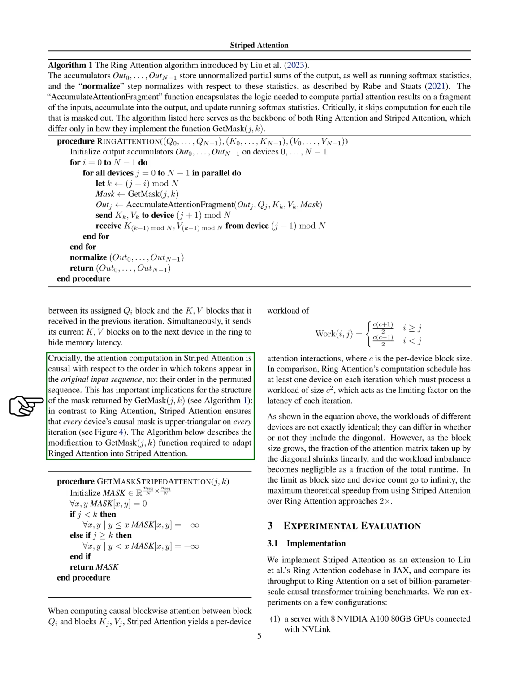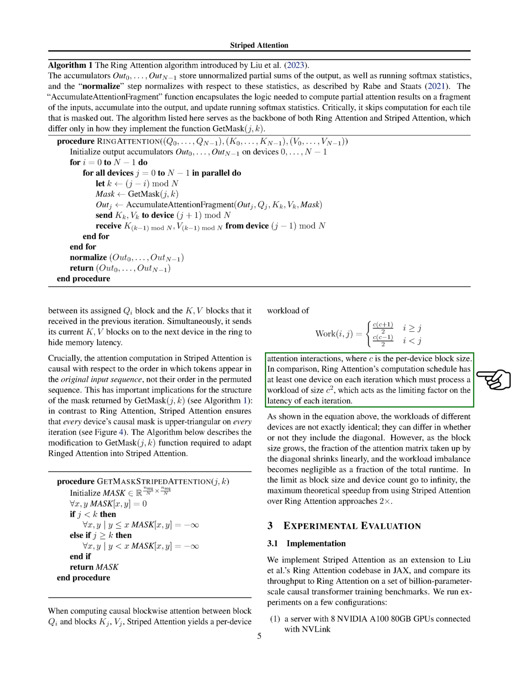The attention computation in striped attention is causal with respect to the order in which tokens appear in the original input sequence, not their order in the permuted sequence. This has important implications for the structure of the mask returned by getMask. In contrast to ring attention, striped attention ensures that every device's causal mask is upper triangular on every round. When computing causal blockwise attention between block Q_i and blocks K_j, V_j, striped attention yields a per-device workload of c(c+1)/2 attention interactions if i is greater than or equal to j, and c(c-1)/2 attention interactions if i is less than j, where c is the per-device block size.